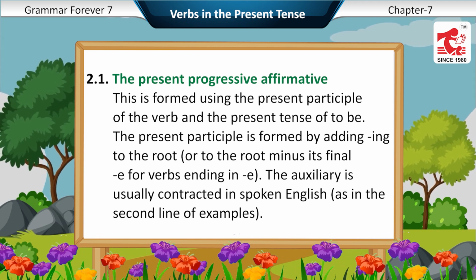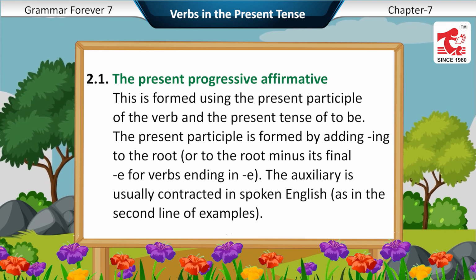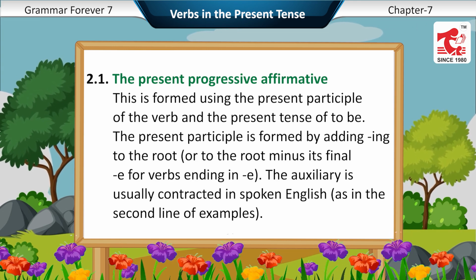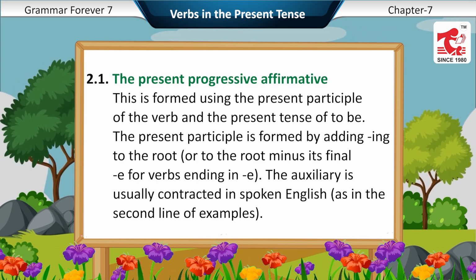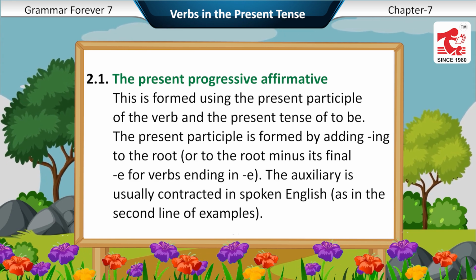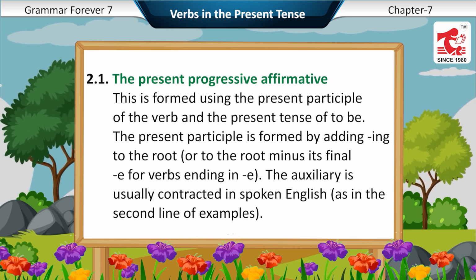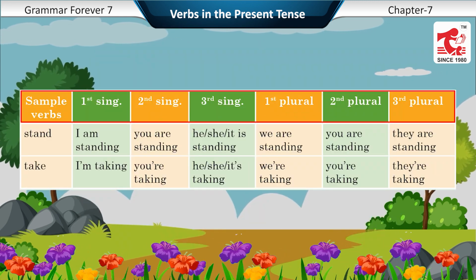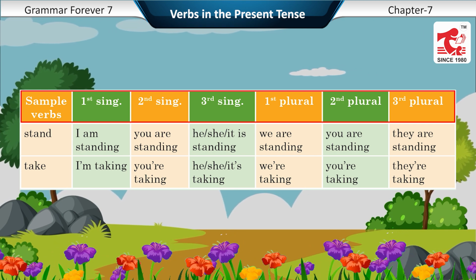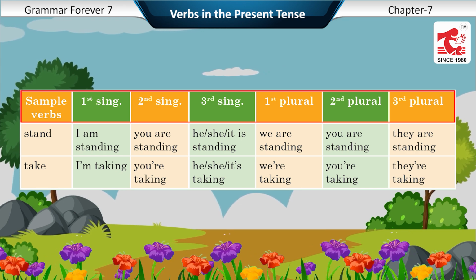This is formed using the present participle of the verb and the present tense of to be. The present participle is formed by adding ing to the root, or to the root minus its final e for verbs ending in e. The auxiliary is usually contracted in spoken English, as in the second line of examples. Sample verbs: first sing, second sing, third sing, first plural, second plural, third plural.